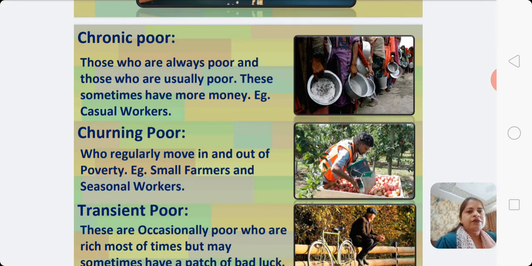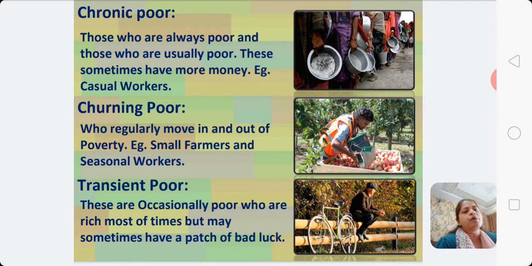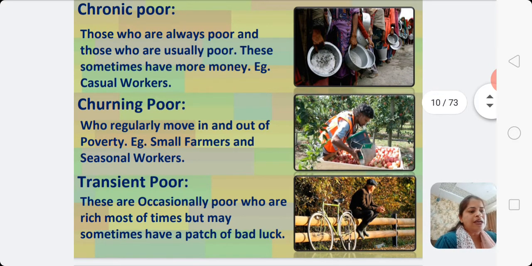Second is the churning, or non-poor. This category belongs to those people who are never poor, who regularly move in and out of poverty. For example, small farmers and seasonal workers. And the last broad group is transit poor. So these are occasionally poor who are rich most of the time, but may sometimes have a patch of bad luck. So, this category includes two types of poor people.